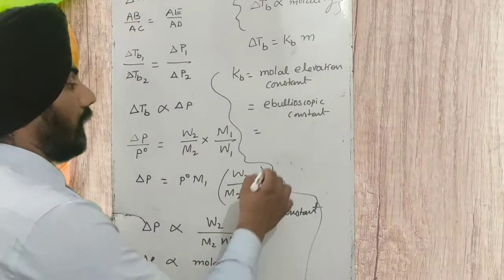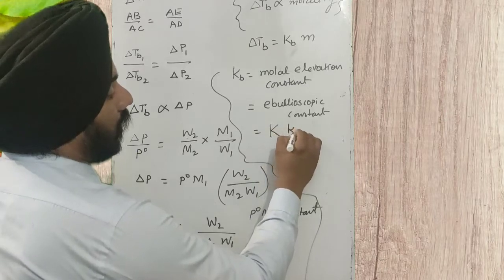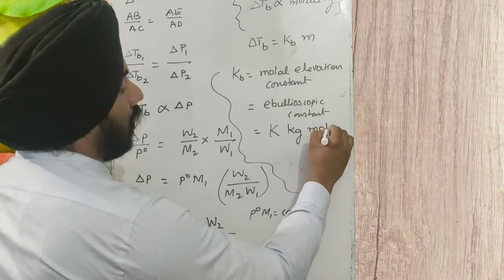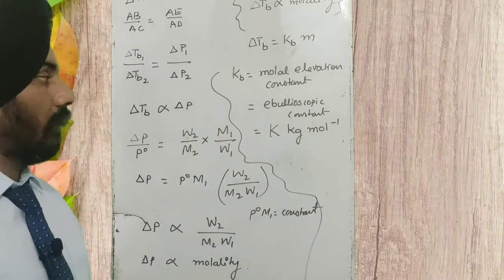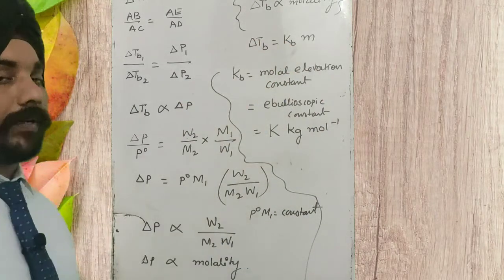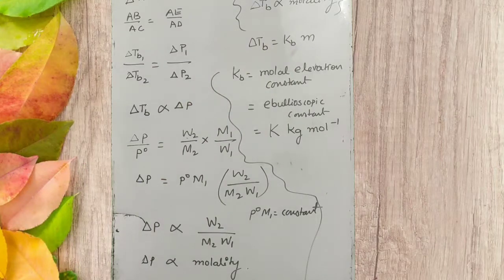Okay, its unit is Kelvin kilogram mole inverse. Okay, this is the unit of Kb. It is called the ebullioscopic constant and molal elevation constant. Here is a work for you: you have to find out the definition of Kb. Okay, so now we have Kb. I am going to expand this formula.